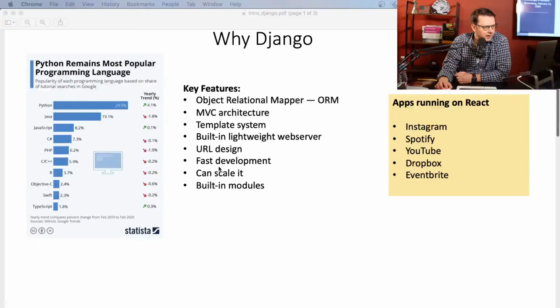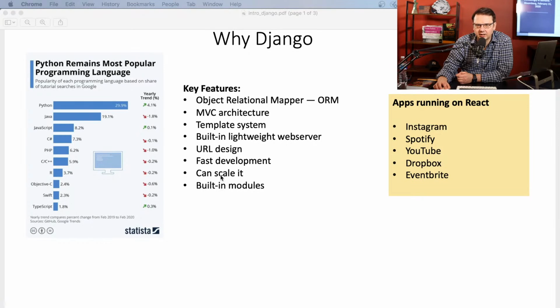It comes with a web server. Yes, you could actually run Django in developer mode, and again, I'll show you how it's done. It comes with a URL dispatcher, and we'll build a couple of URLs today. And yes, it's fast to develop, but more importantly, you can scale it.